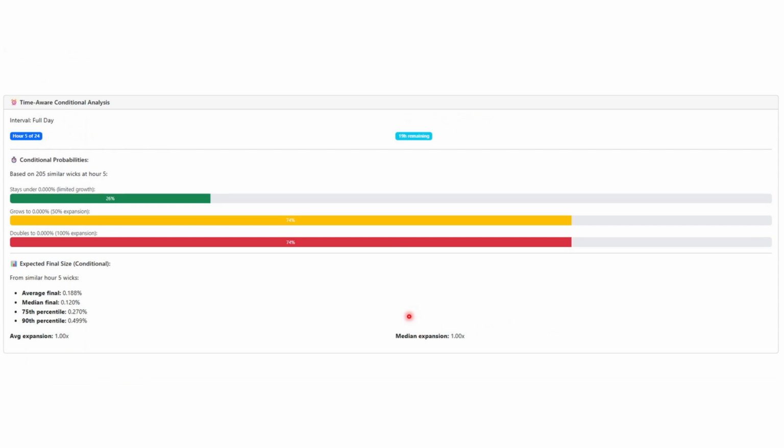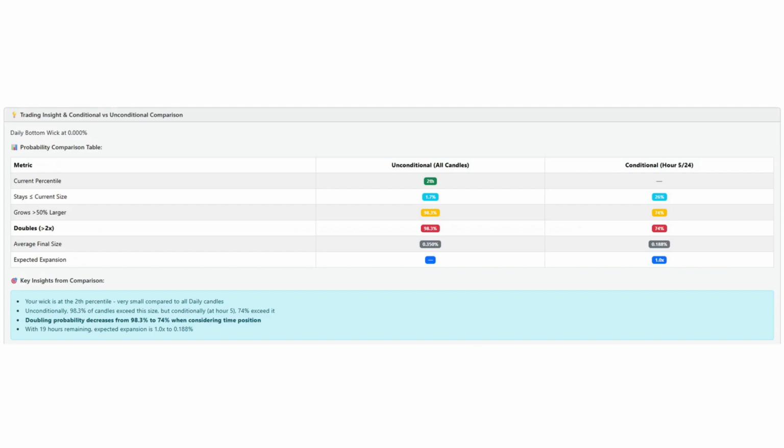So if I say that we're at 10 o'clock at the 22 hour, I can plug that in and see the likelihood of us staying wickless from that 22 period to the end of the day and see if the probability is still good enough for me. So here you can see with that all plugged in, 26% of the time it stays as a wickless candle, and 74% of the time we're coming back at some stage by the end of the day to expand on that wick.